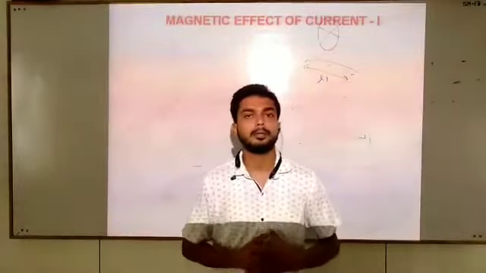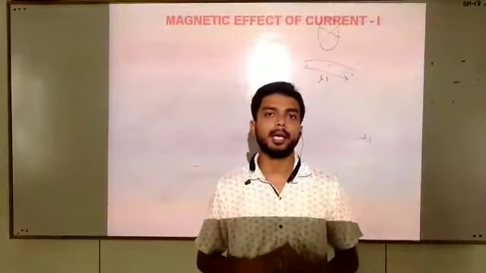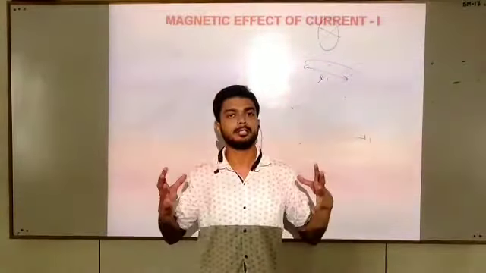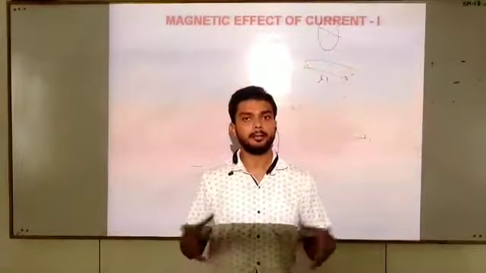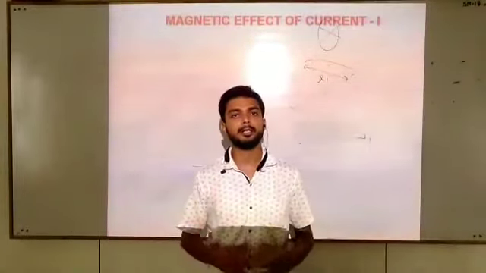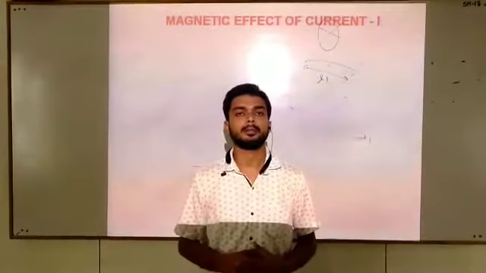A scientist named Ørsted discovered that whenever current flows inside a conductor, a magnetic field exists around that conductor, which can be observed by a magnetic compass or different types of magnetic sensing sources.